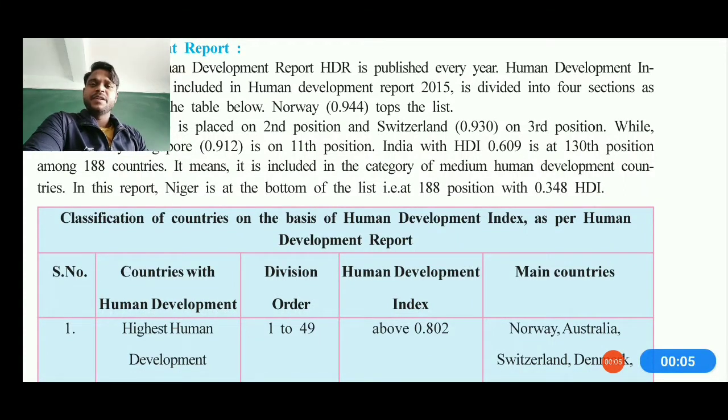So the lesson which we have already started, chapter number 19, Human Development, is going to be continuing in this lecture also. This is part number 2 of the same lecture, chapter number 19, Human Development. If you have not seen the previous lecture of this chapter, then you must go and see part number 1, which will make you understand about the human development index, SDR, and also in which category India is coming.